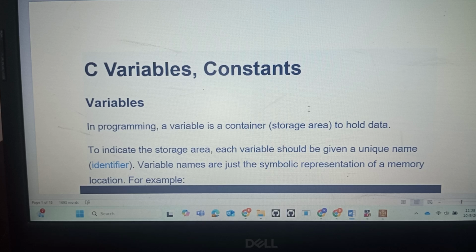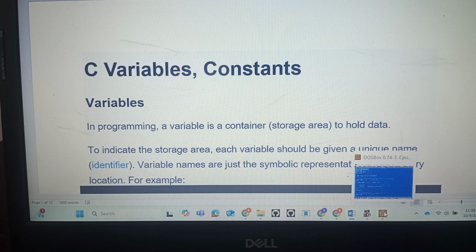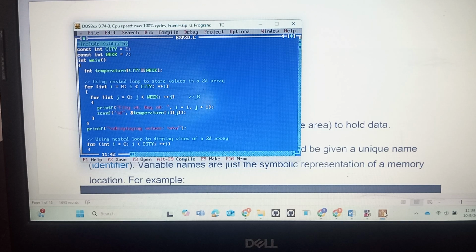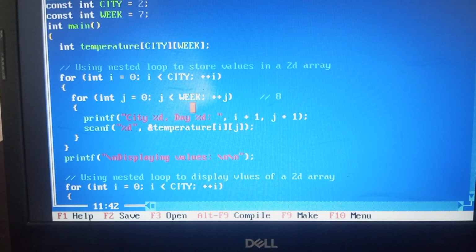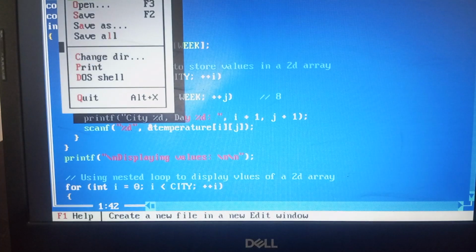So what is a structural programming language? For example, I will take the code. This is Turbo C. See here, this is a sample C program. I will write a very simple program. Alt F, and then New.